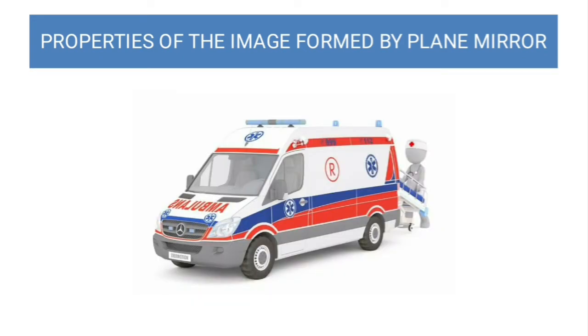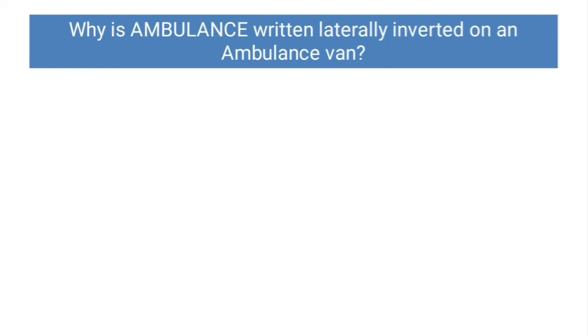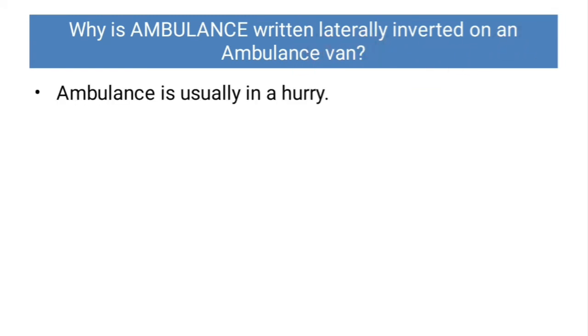For example, the ambulance. If you directly observe an ambulance, the letters on it are inverted. Now, why is it so? Why is AMBULANCE written laterally inverted on an ambulance van? The ambulance is usually in a hurry. Most of the time there are emergency cases and the patient needs to be hospitalized immediately.